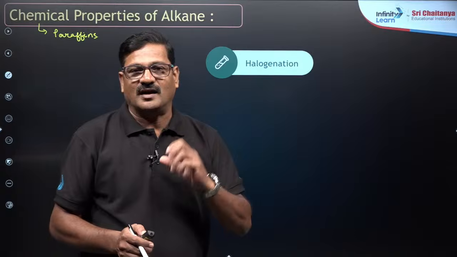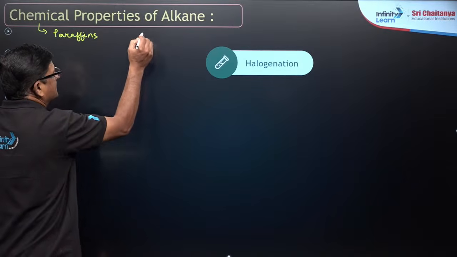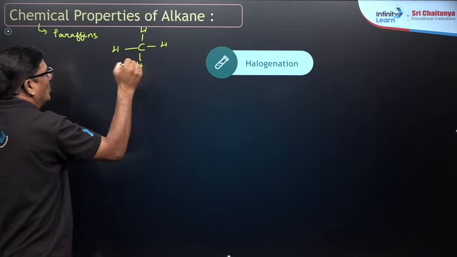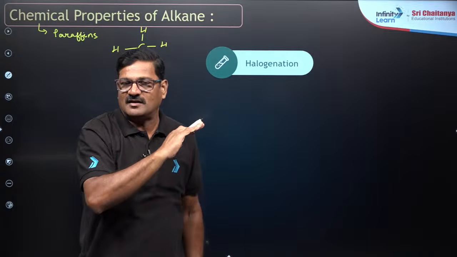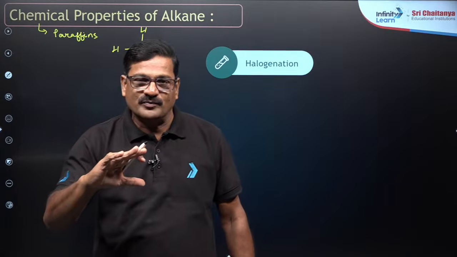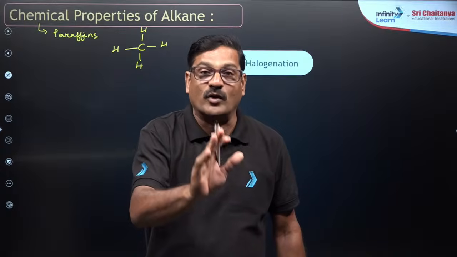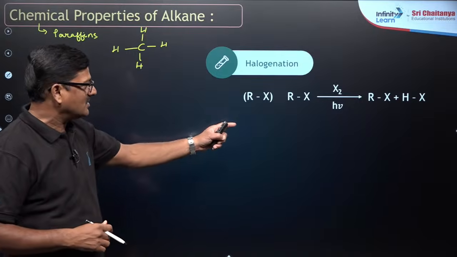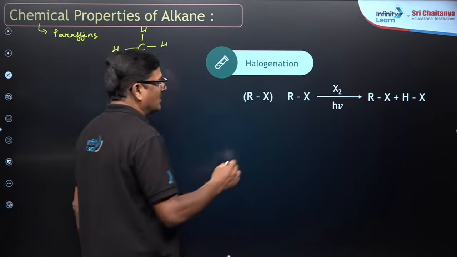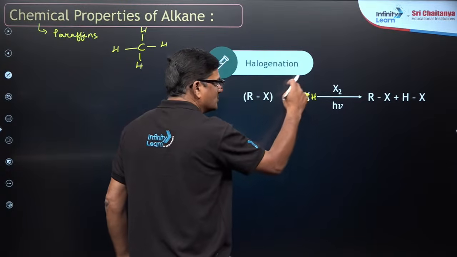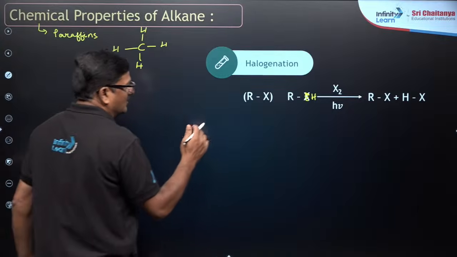Alkanes are highly unreactive because the carbon present here is completely saturated. Let us say methane. In this, it is not in a position to accommodate anything. Its valency is completely saturated, the bond is stable. So what I can do is replace one hydrogen with one halogen atom, that is halogenation. In this halogenation, this is the alkane, RH. One hydrogen from the alkane is replaced with one halogen atom.